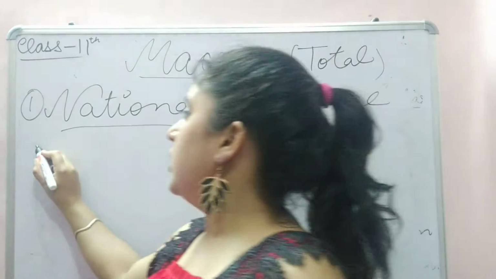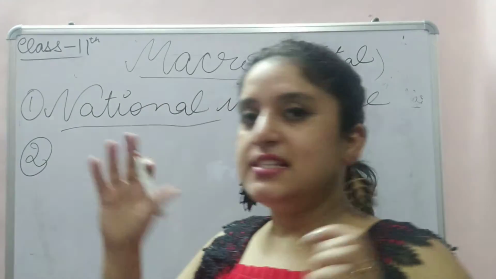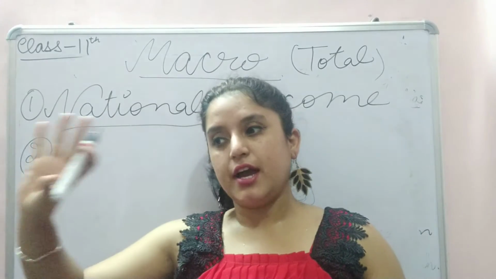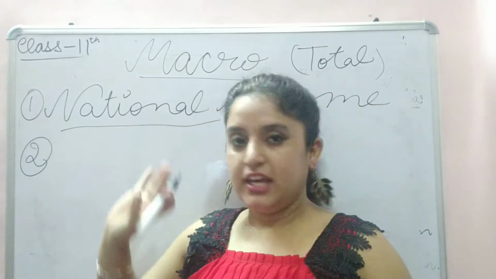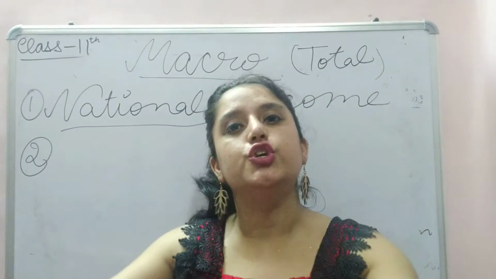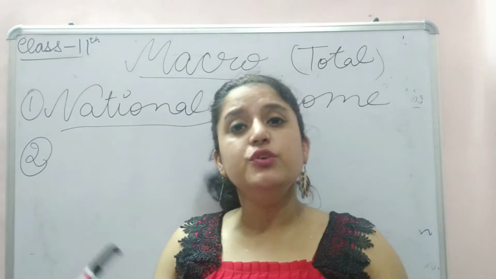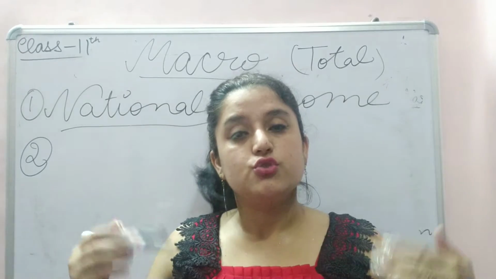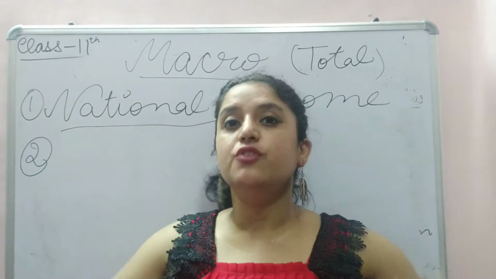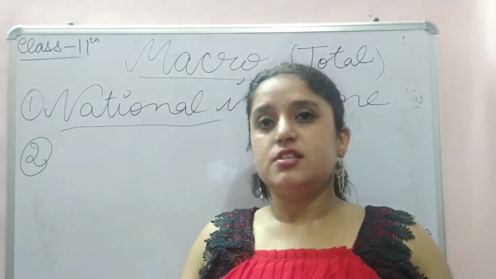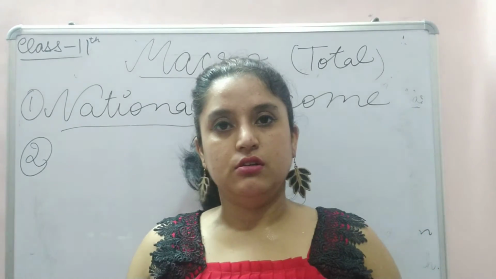Then comes saving. Saving is keeping aside money from the income for future use. See, saving is very important. Why do we save at home? So that in future if somebody falls ill, we can have money. If there is a good occasion like a marriage, we can use that money.